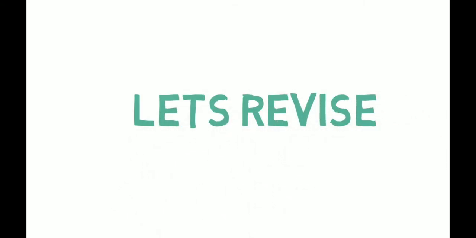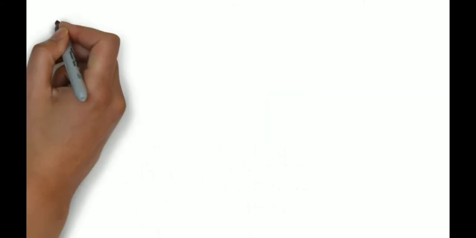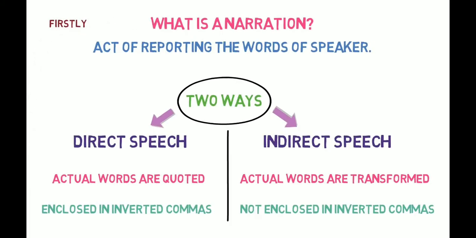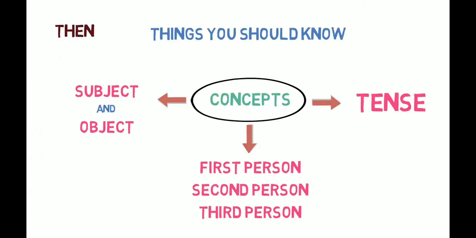Let's quickly revise what we learned in this lesson. Firstly, we learned what exactly narration is and its two types. Then we learned the three things that we must know before starting the conversion from direct to indirect speech. These are subject and object; first person, second person and third person; and tense of reported speech. And finally, we discussed the 6 steps to convert a sentence from direct to indirect speech.